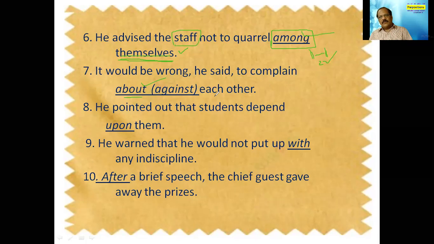He pointed out that the students depend upon them. He warned that he would not put up with any indiscipline. Put up with is a verb with a preposition.